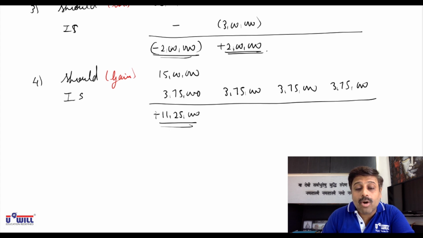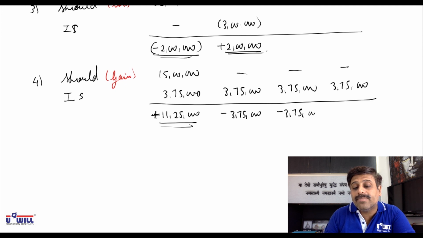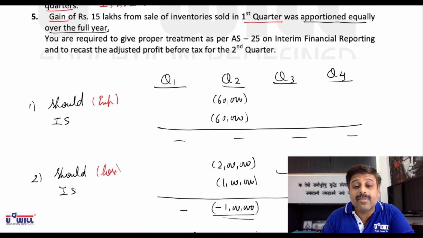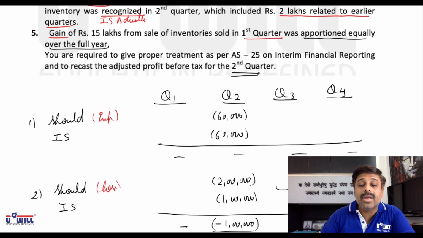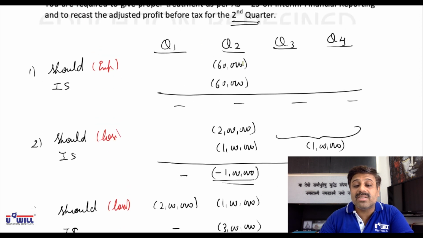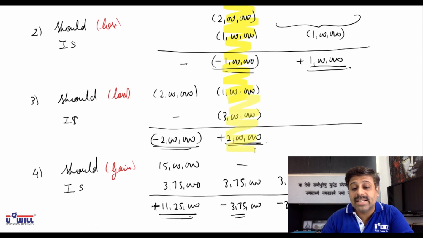And in all other quarters, no gain should have been taken, but still we have taken 3,75,000. So in all other quarters, we will minus 3,75,000. Now, in this question, we are asked for the final effect for quarter 2. So in quarter 2, what are we supposed to do? All of you see that.